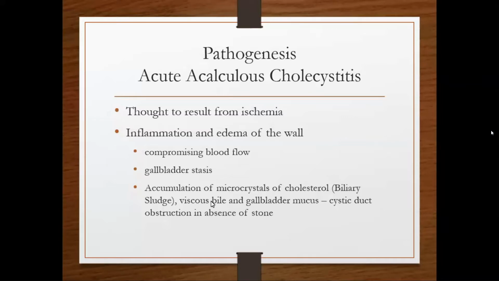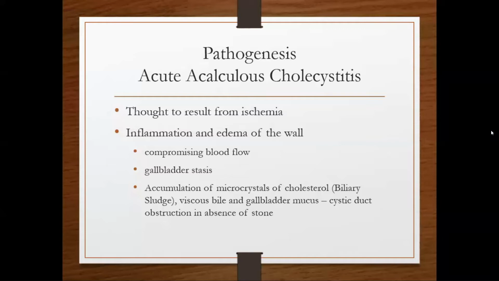Biliary sludge means a viscous mixture of small particles derived from the bile. These particles consist of cholesterol crystals, calcium salts, calcium bilirubinate, mucin, and other materials. And this viscous biliary sludge, viscous bile, and gallbladder mucus may obstruct the cystic duct in absence of stone.